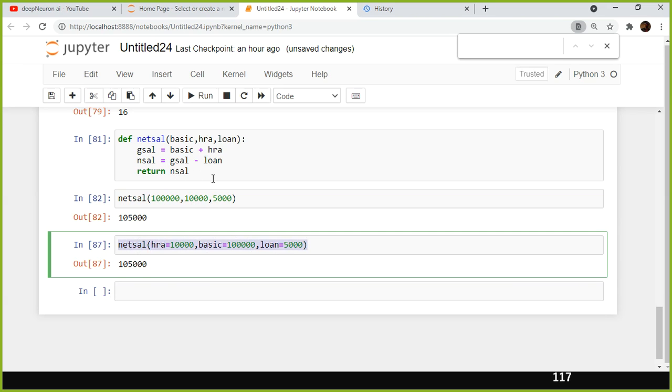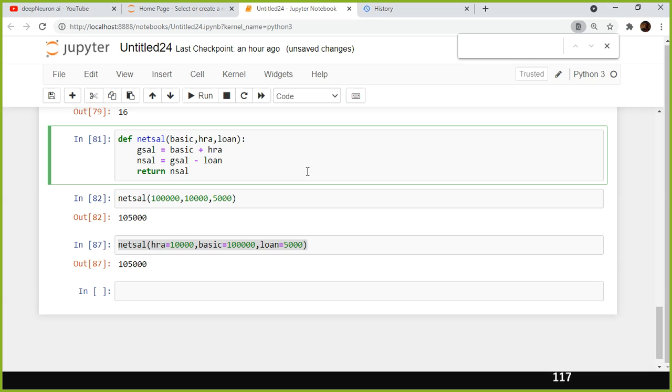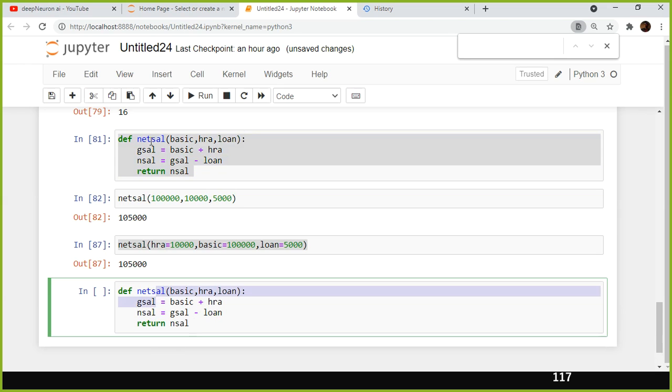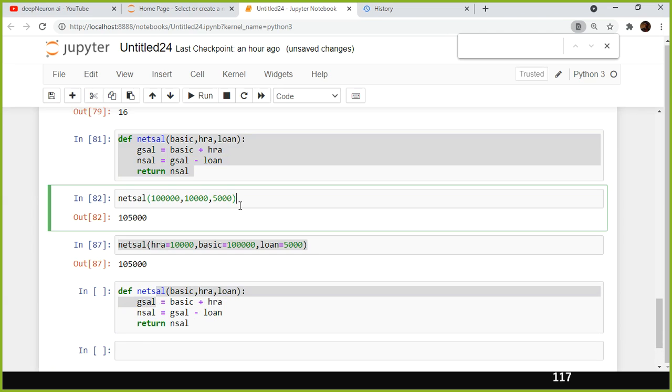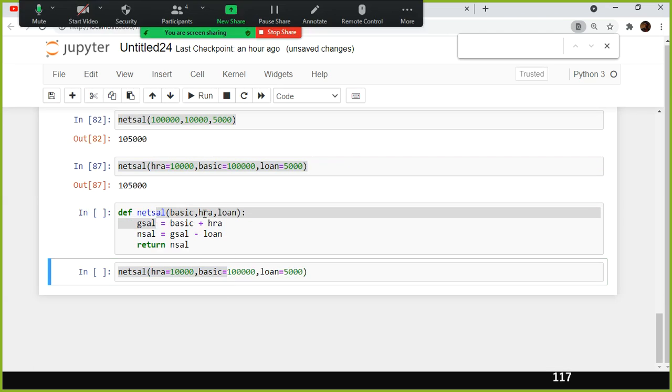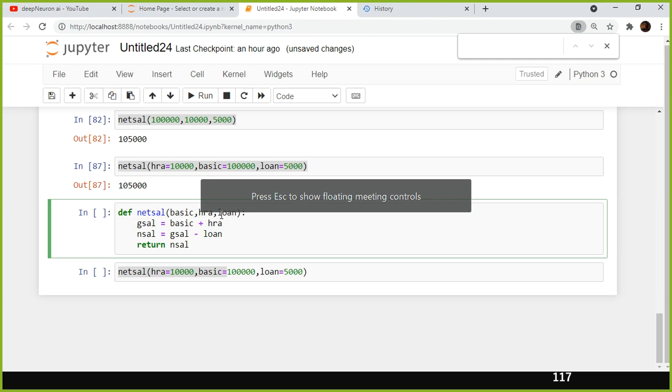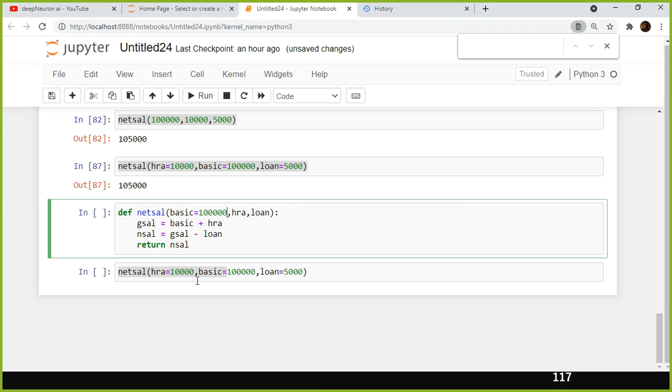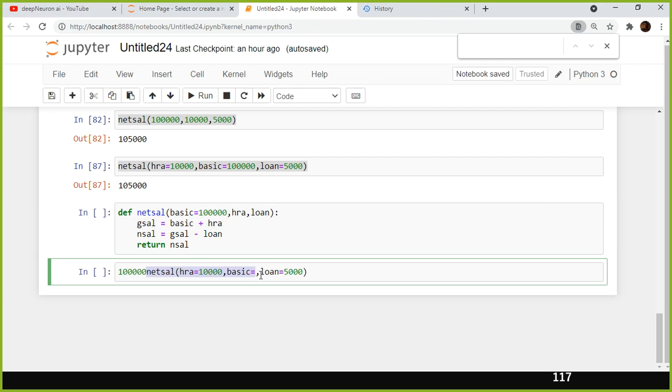So that's what I was talking about. Here, can I use the default parameter coupled with the keyword value? Yes, that is also possible. For example, like Arun Kumar, you said, here I am going to say the basic is 100,000, and I am not going to specify it here. I am going to remove this.